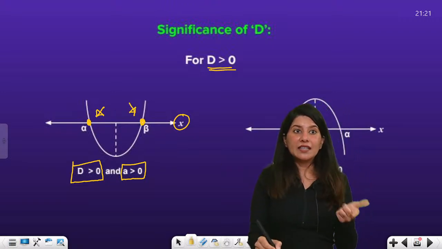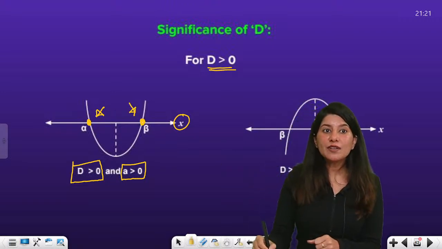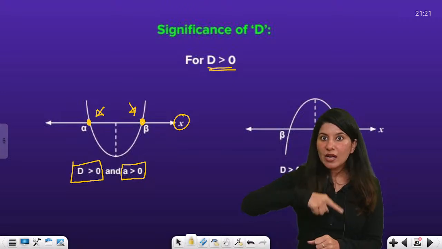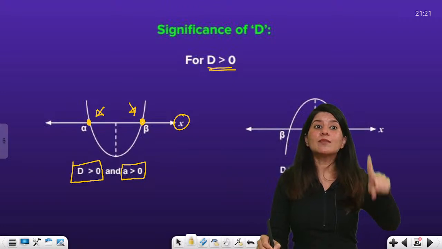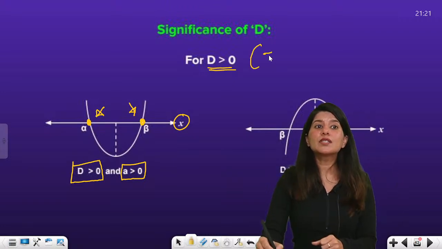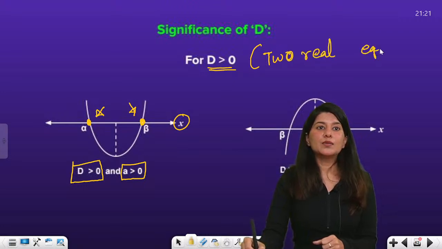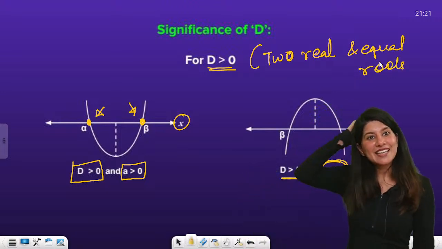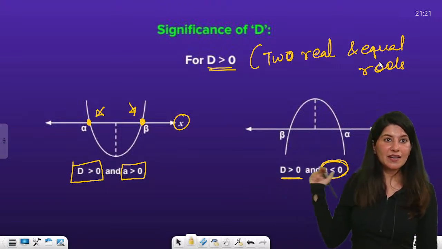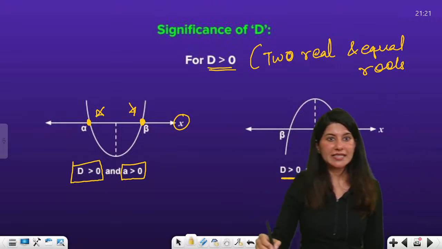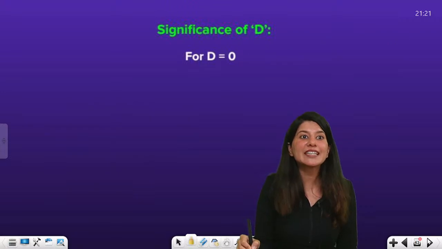And similarly, if my leading coefficient is negative, then my parabola will be downward facing, but my discriminant is still positive, that means 2 real roots. Can you see what is happening? It will cut the x-axis twice. This is the significance of discriminant greater than 0.